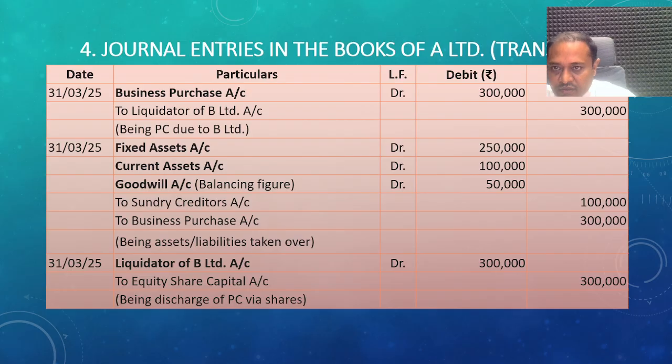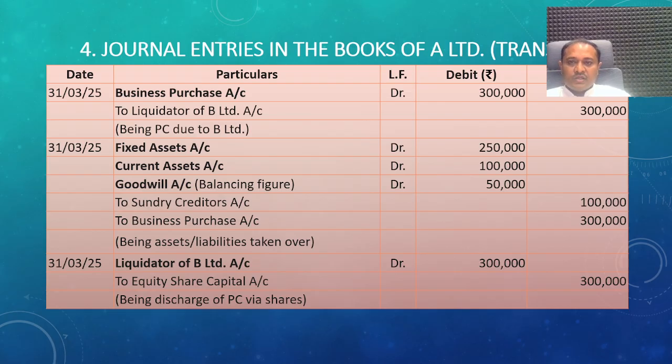Journal entries. The fourth stage, while we complete the procedure of absorption, is to complete the accounting treatments. First is the payment of the purchase consideration. The first entry is business purchase account debit to liquidators of B Limited.